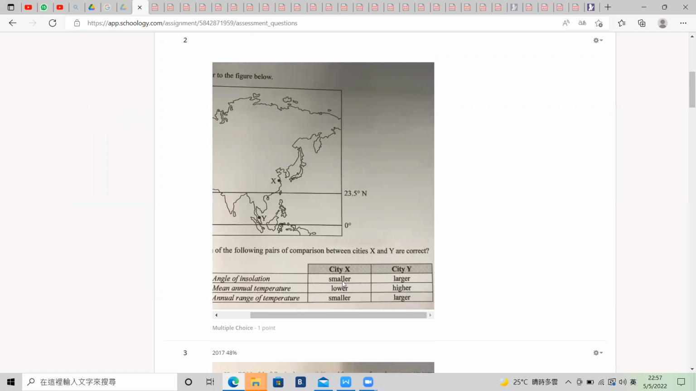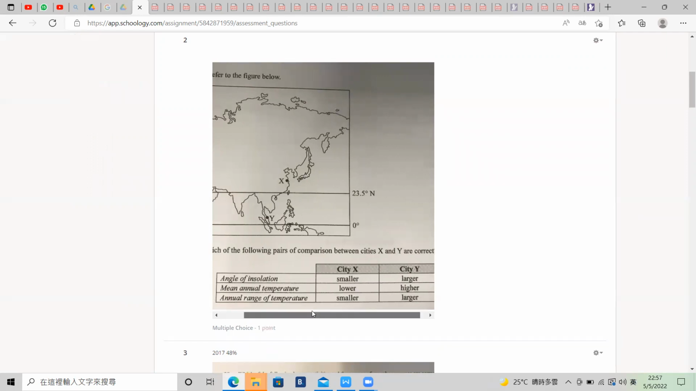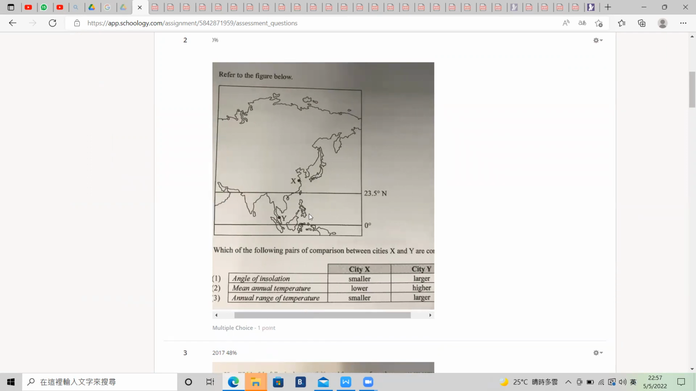Number 38 should be A. Number one correct, number two correct. Why? Because the angle of insolation at X is smaller because it's having a higher latitude, and then the sunlight is weaker, because the angle of insolation is smaller. And how about Y? Y is larger. Number one is correct.